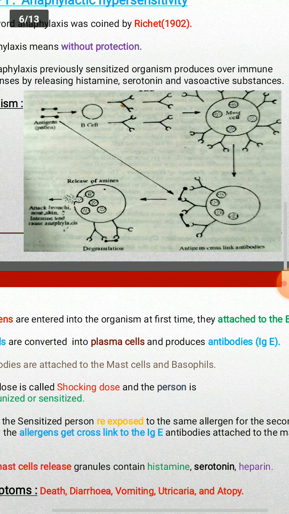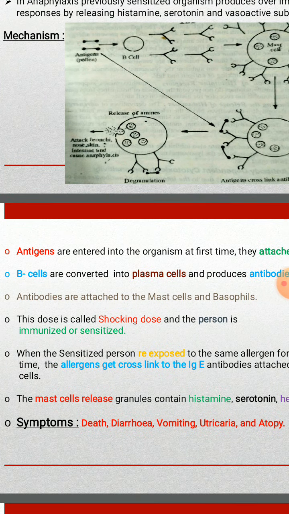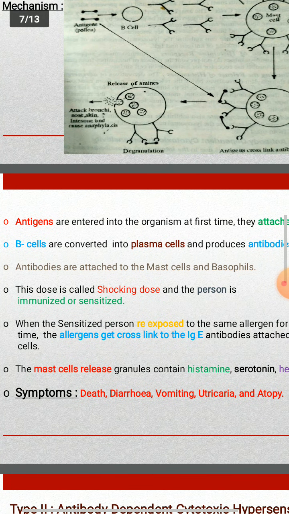These antibodies are attached to the mast cells and basophils. This dose is called the sensitizing dose, and the person is immunized or sensitized.